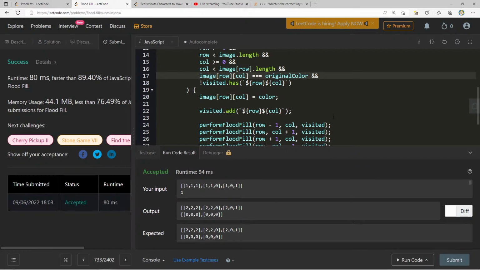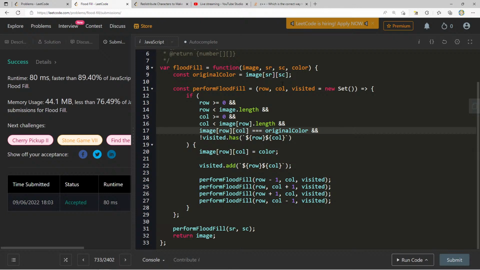89.40. Sweet. Are you saying, Rashawn, that you felt like we don't have to keep track of the places that we visited? Is there a way that we can use the existing image for this to mark places that we have visited without using a set?